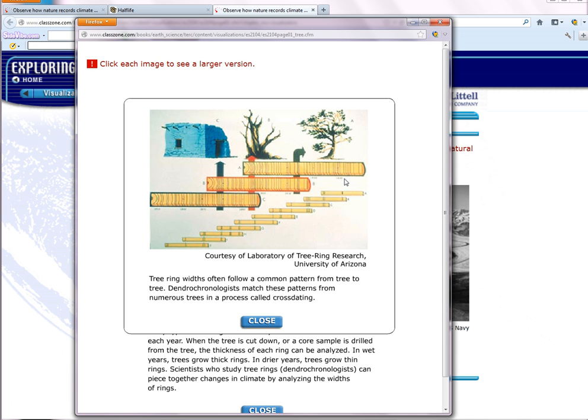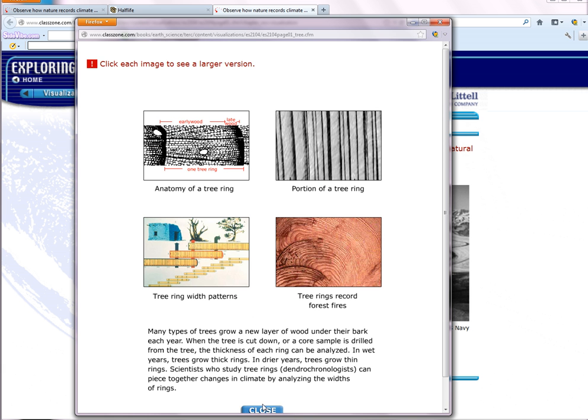And what we do is we take a more recent tree, and the rings are dependent on climate. So we lay out, this is from this tree, and then this one is from this tree. And we match it up so it lines up with the previous tree, the date we know, and can reach an earlier time. This one, used to build a house, gives us an even earlier time. So this gives us a longer period of time where we can get climatic data based on trees. We can even record forest fires like you see in this image.